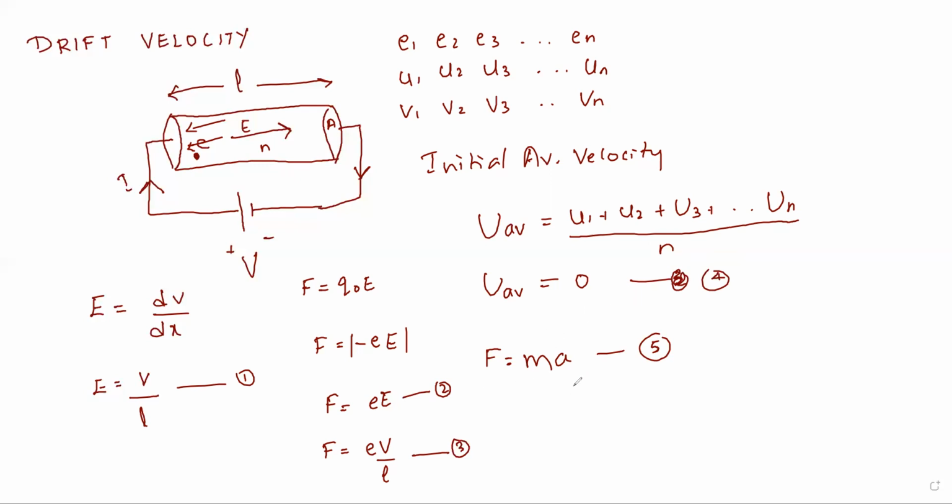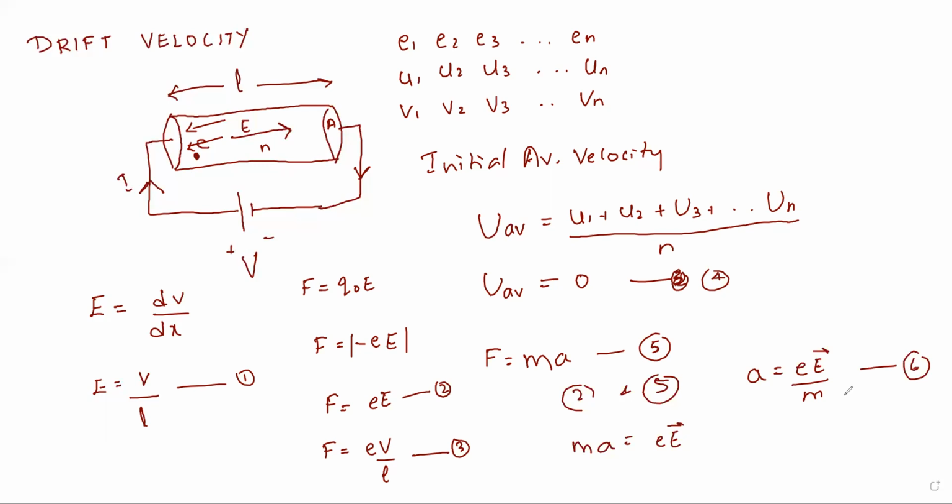So from equations 2 and 5, I can write MA is equal to eE, because they both are equal. If I just want A, if I want acceleration, what can I write? A is equal to eE by M. This is in vector form, so we'll say eE by M. And here this A is called the constant acceleration of each electron. We'll call this equation 6.